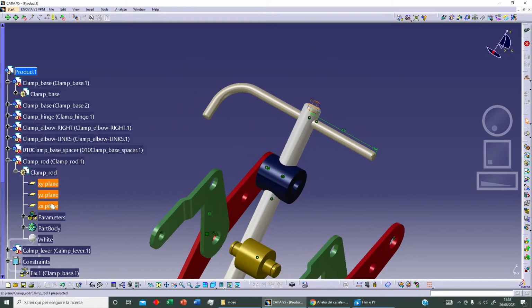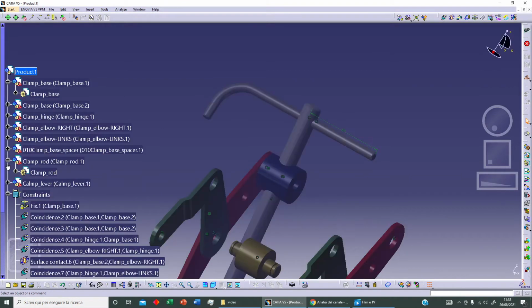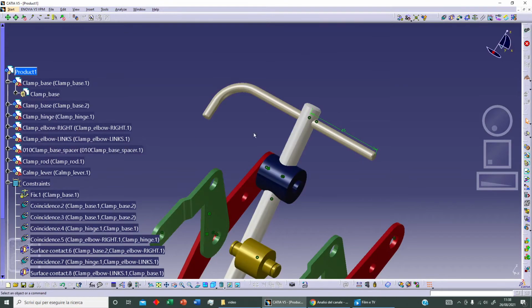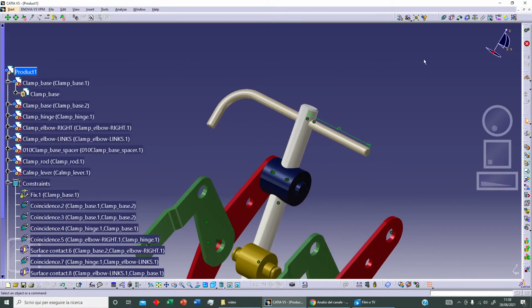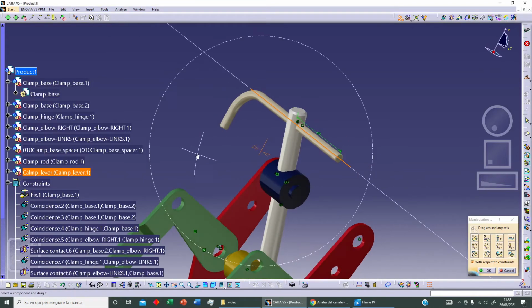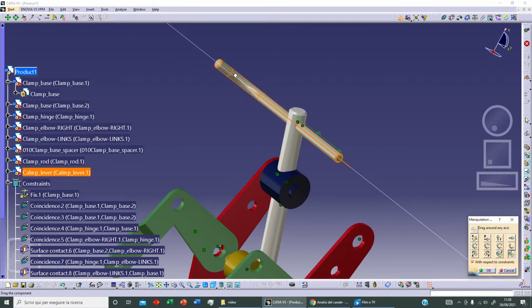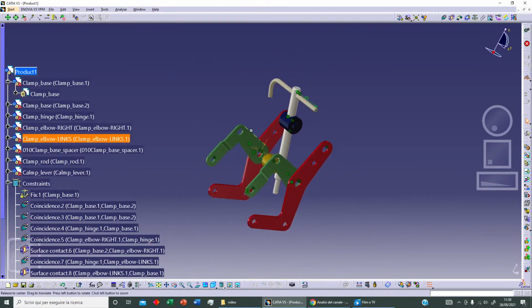Let's select this different plane and we can hide this element, and we can close our clamp root. Okay, let's rotate this element. Let's select this as reference and we can rotate this element. So for example, in this position, and let's click on OK.